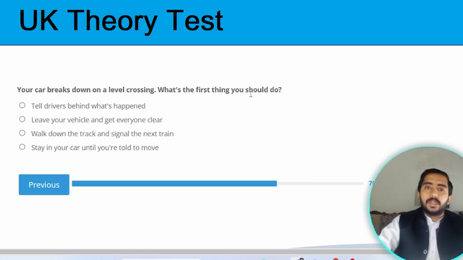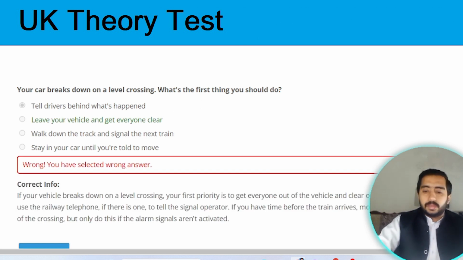Next one. Your car breaks down on a level crossing. What is the first thing you need to do? The first thing you need to do is tell drivers behind what is happening there. Option A is the correct one.